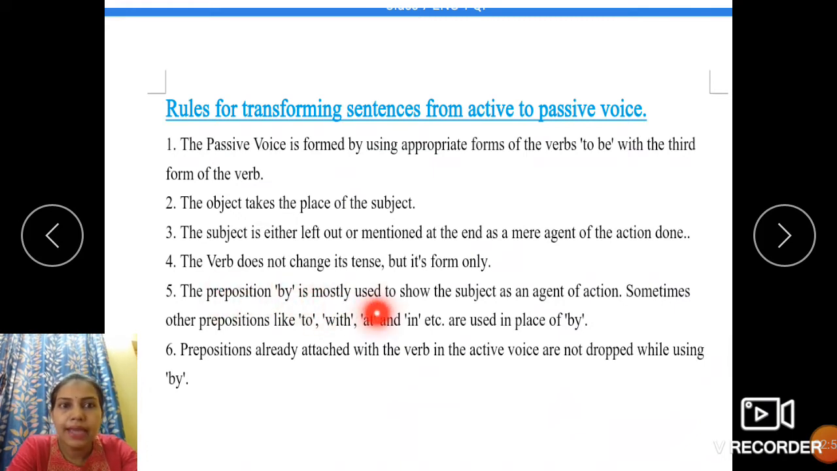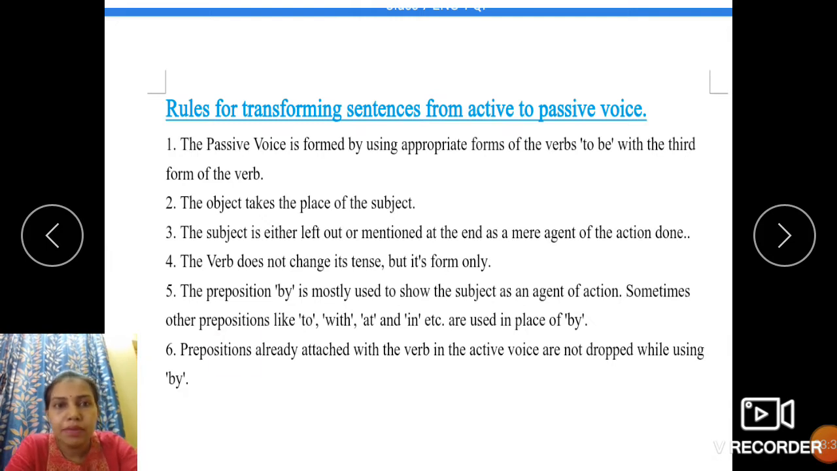Number 5. The preposition by is mostly used to show the subject as an agent of action. Sometimes other prepositions like to, with, at, and in, etc. are used in place of by. Usually, in most cases, we do use the preposition by before the agent or the doer of the action in the passive voice, but according to the syntax of certain sentences, by is not grammatically correct. For those sentences, we have to replace by with other prepositions like with, at, in, or to. We will see examples of these in the next few slides.